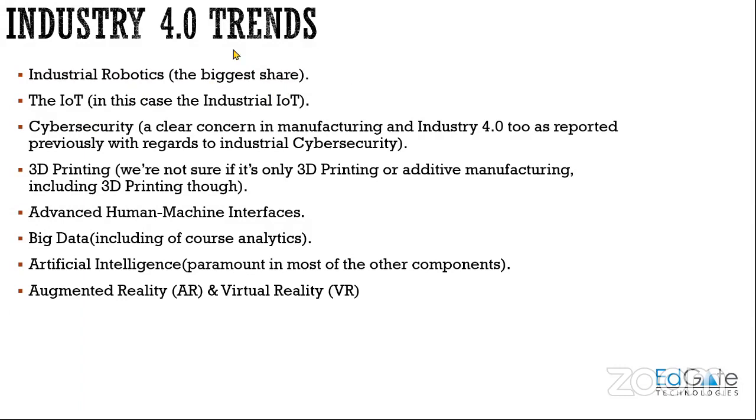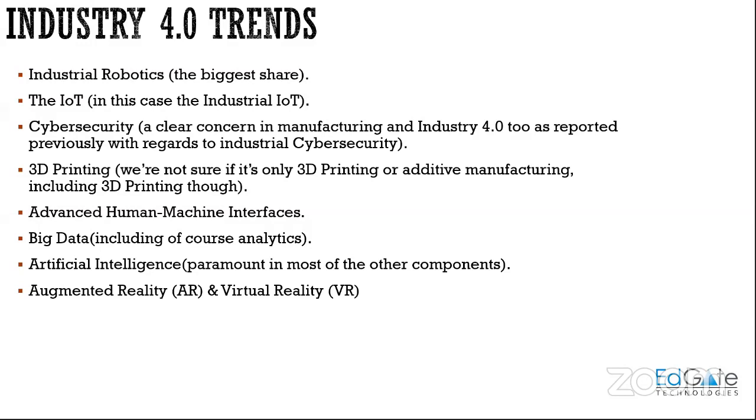In the Industry 4.0 trends, you have industrial robotics, which is the biggest share right now. They're trying to implement this in such a way that all the robots used in the industry will communicate with each other and perform the task. At that time, humans need not interact with the robots themselves. They'll be connected to the internet, share data with each other, and perform that particular task.